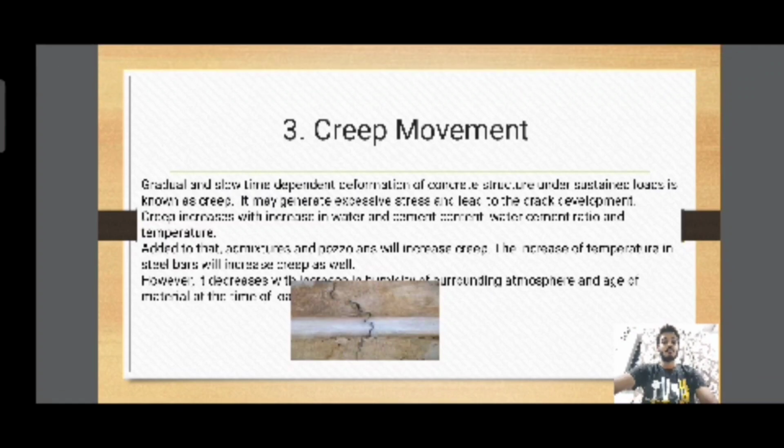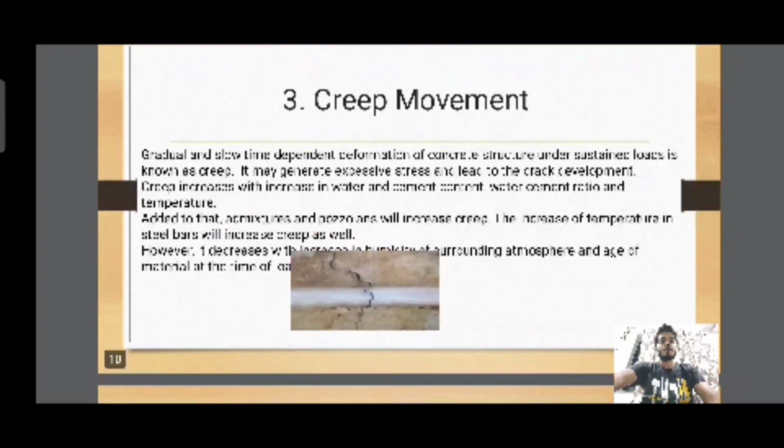Creep movement. Gradual and slow time-dependent deformation of a concrete structure under sustained load is known as creep. It may generate excessive stress and lead to crack development. Creep increases with increase in water and cement content, water-cement ratio, and temperature. Admixtures and pozzolans also increase creep. The increase of temperature in steel bars will increase creep as well. However, it decreases with increase in humidity of the surrounding atmosphere and age of concrete at the time of loading.